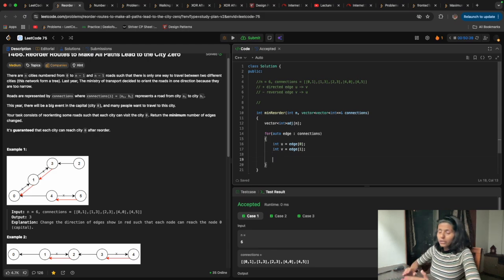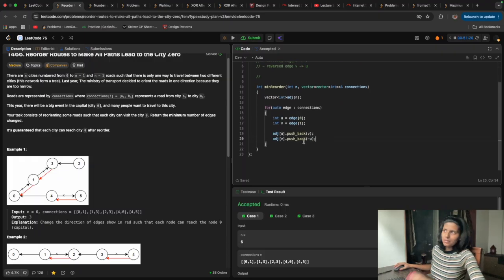Then what I will do is adjacency list of u dot push_back v, and adjacency list of v dot push_back minus u, because I need to know there is an edge, but as it is directed, it is a reverse edge. That minus sign will represent here that it is a reverse edge. Like 0 to 1 there is an edge, and 1 to 0 there is an edge, but we can't go from 1 to 0, but okay, that's how it is represented.